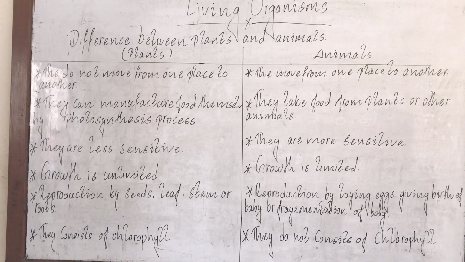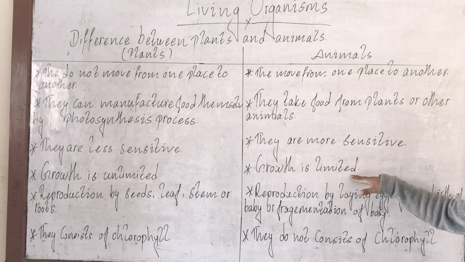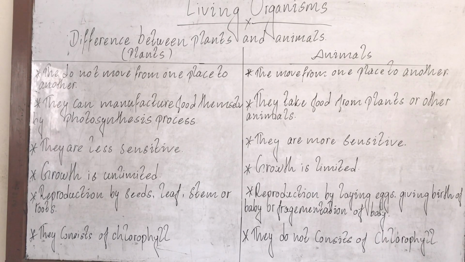जस्तै you might have seen a dog. Have you seen a dog is like a big like an elephant? No. Have you seen a dog is like a zebra जत्रो, अथवा giraffe. Have you seen a giraffe? The dog कहिले जिराफ जत्रो हुन सक्छ त? सक्दैन. That's why the growth of animal is limited. Or any giraffe can be smaller like a dog? No. Or can any rhino be small like a dog? No. So we can say the growth of the animals is limited.